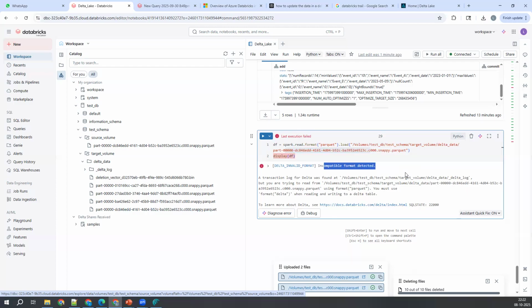After that you inserted some other data, records 1 to 5 in one file, 6 to 10 in another file, and 11 to 15 in another file. Suppose before deleting you updated event ID equal to one, so we got another Parquet file which has event ID equal to one.